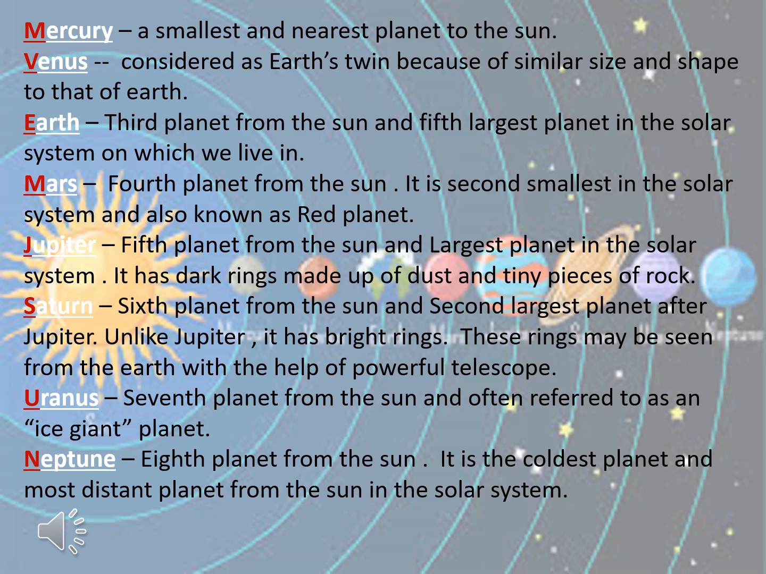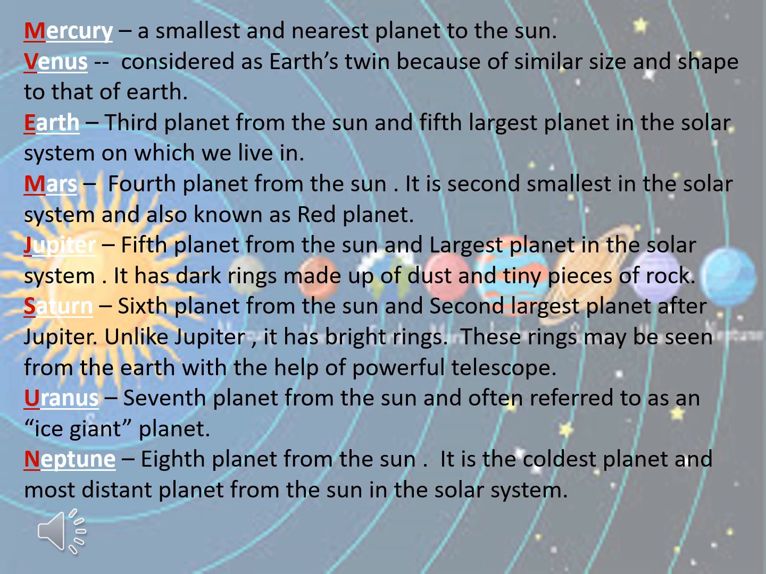Next is Mars. Mars is the fourth planet from the Sun. It is the second smallest. Which is the smallest planet? The smallest planet is Mercury. Mars is also known as the red planet.